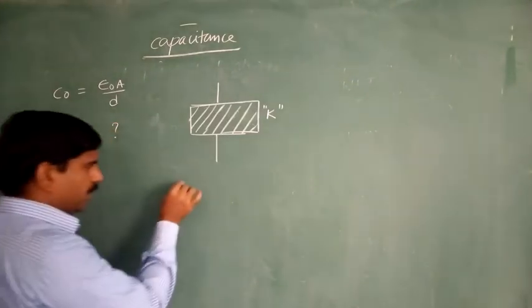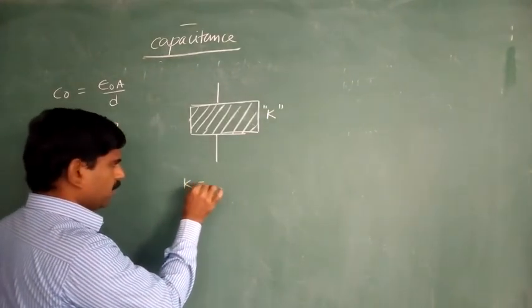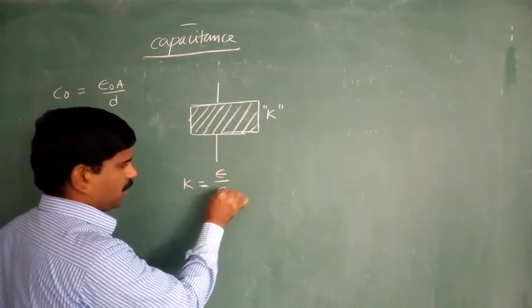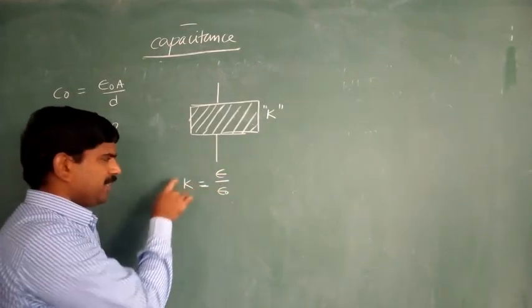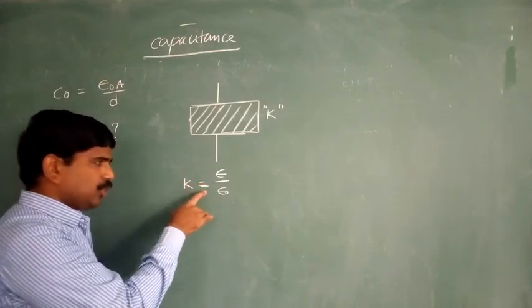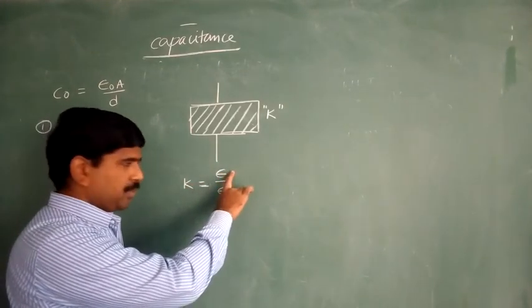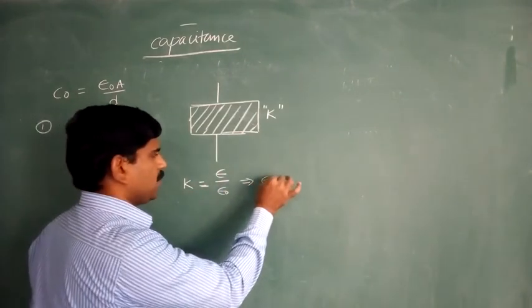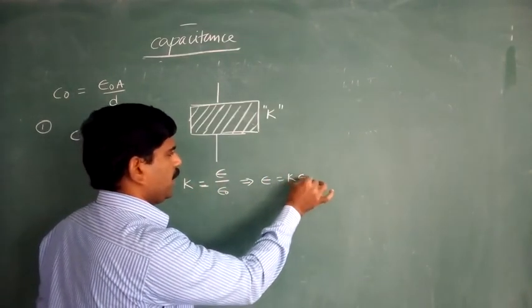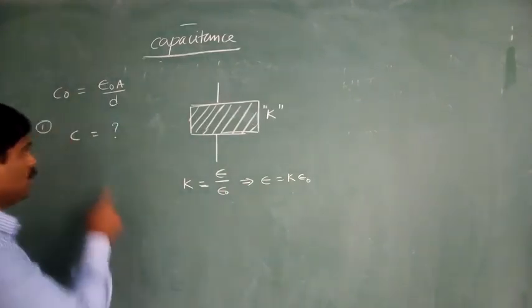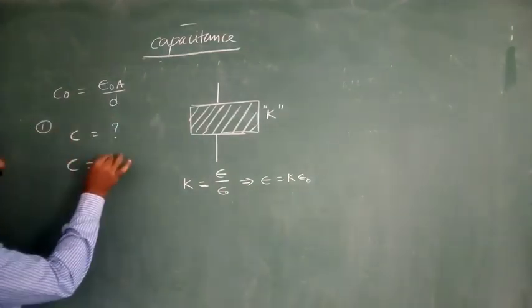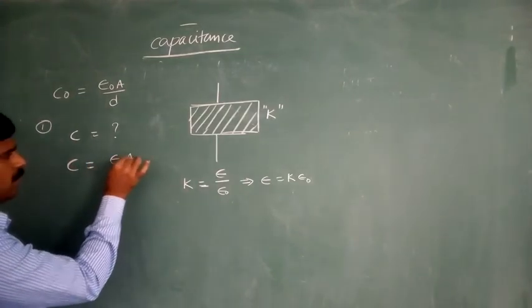So observe, already we know that dielectric constant K is equal to epsilon by epsilon naught. How do we define the dielectric constant? The ratio of permittivity of the medium to the permittivity of free space. From this, epsilon is equal to K into epsilon naught. So here with the dielectric, the capacitance is equal to epsilon into A by d.